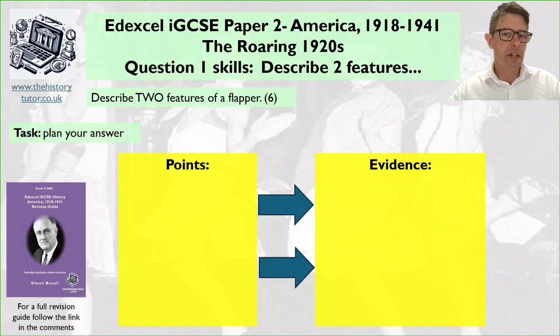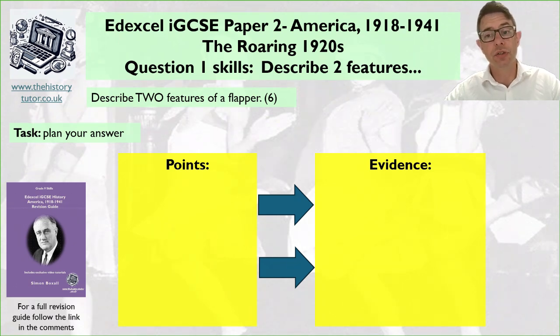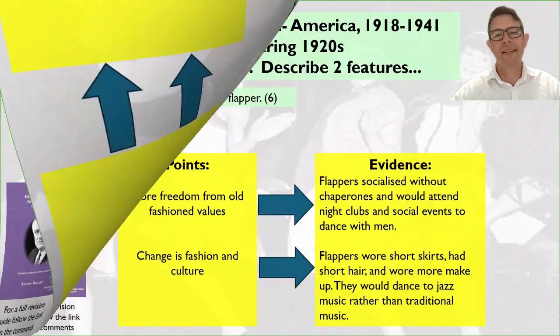So remember from my last video about how to do a describe question. You need to have a point and then some evidence, a point and then evidence. Make sure you are creating an argument, not just listing information. So think now about 2 points or features of a flapper, and the information and evidence you'd use to back up that idea. So pause now and think of some ideas.